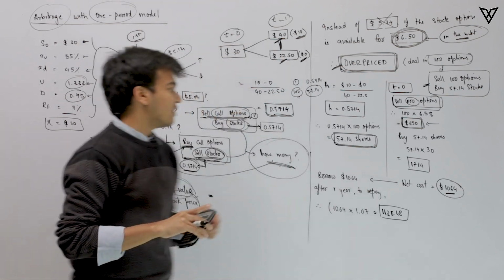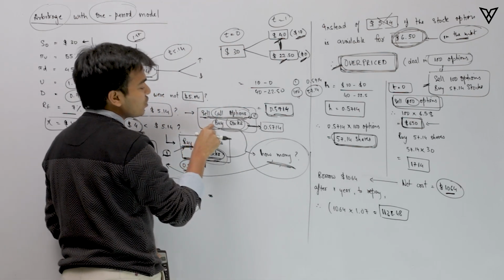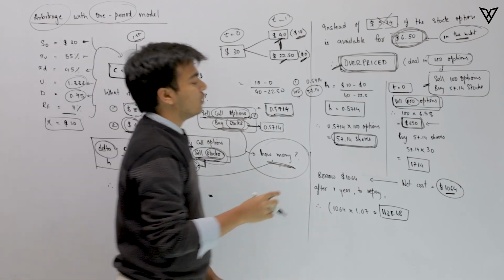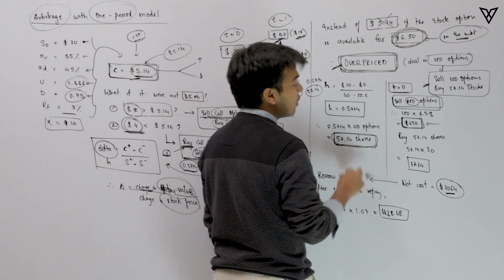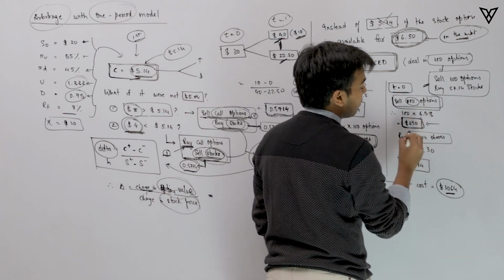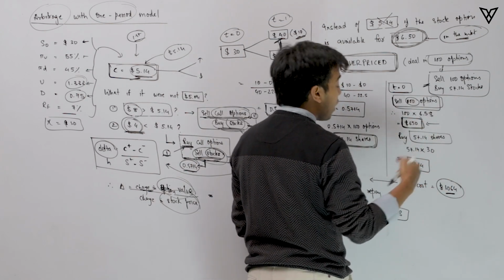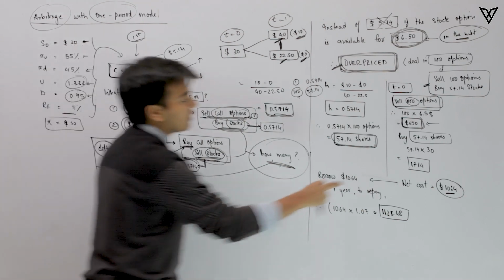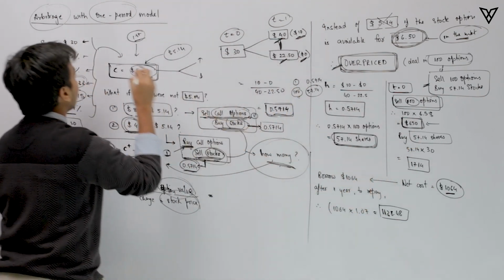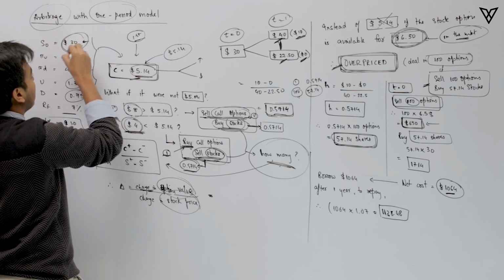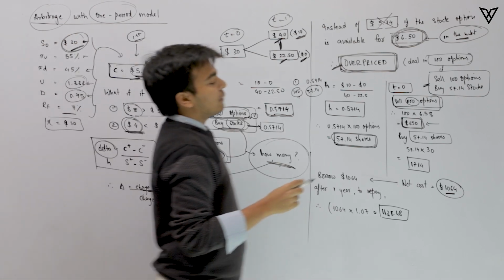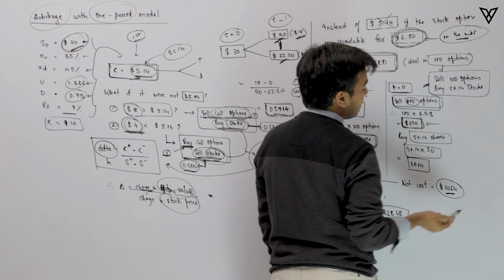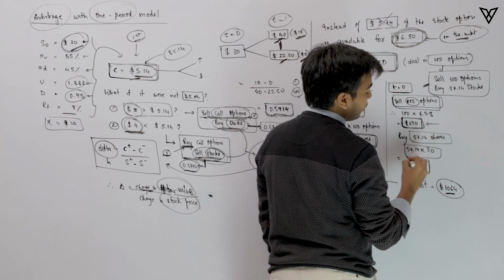At the very same time, we are expected to take an opposite position as well. We need to buy some stocks. And how many stocks we need to buy? We need to buy 57.14 stocks. So to buy that many stocks, what kind of money should go out of our pocket? 57.14 multiplied by the value of one stock, that is nothing but $30. So the money that is going out of our pocket is 57.14 multiplied by 30, that is 1714.